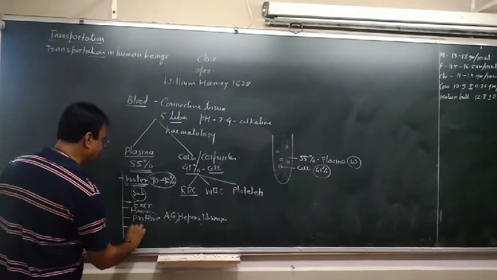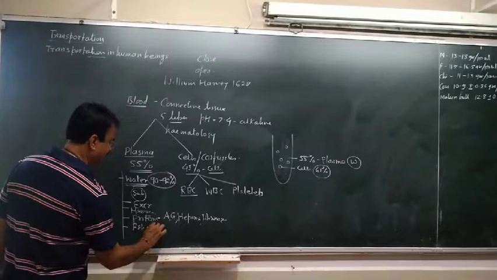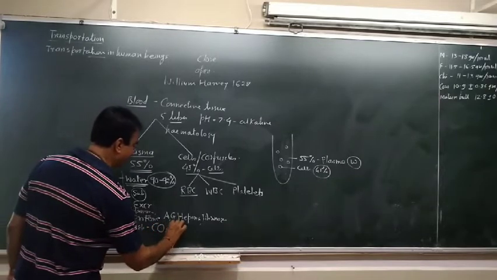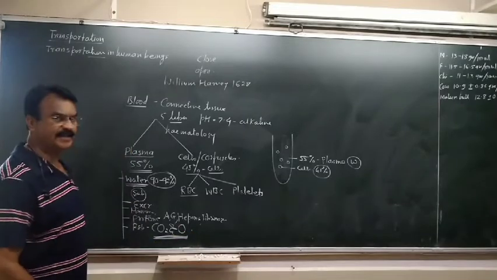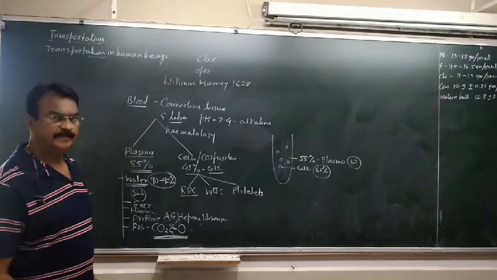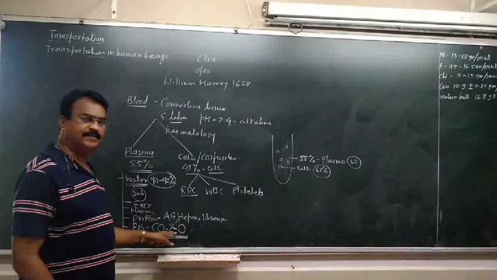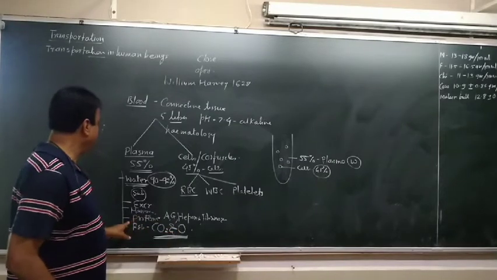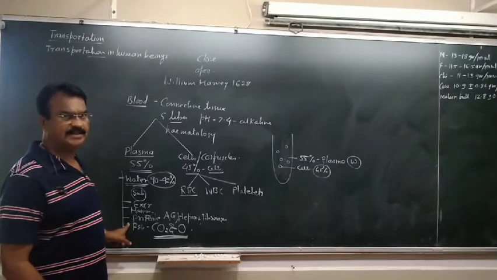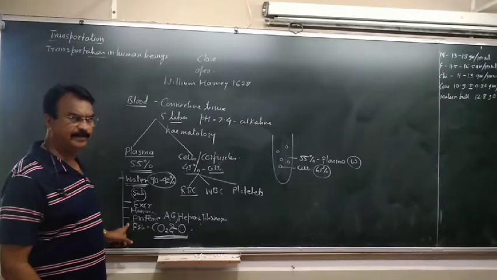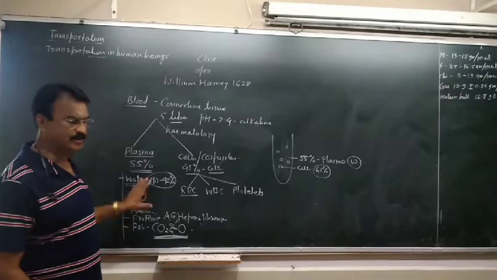In this we find the respiratory gases. Respiratory gases are carbon dioxide and oxygen. These respiratory gases are present in plasma. Some amount of the gases are transported through hemoglobin in RBC, and mainly in plasma.